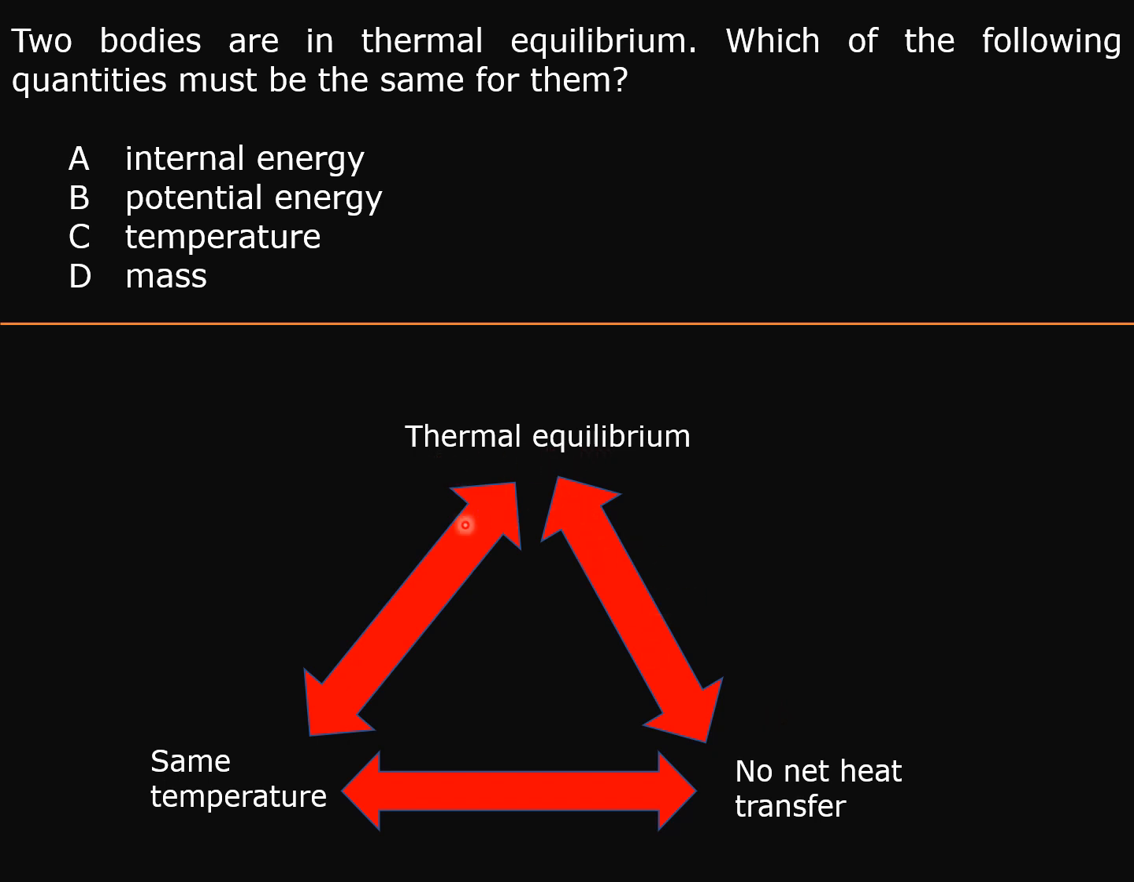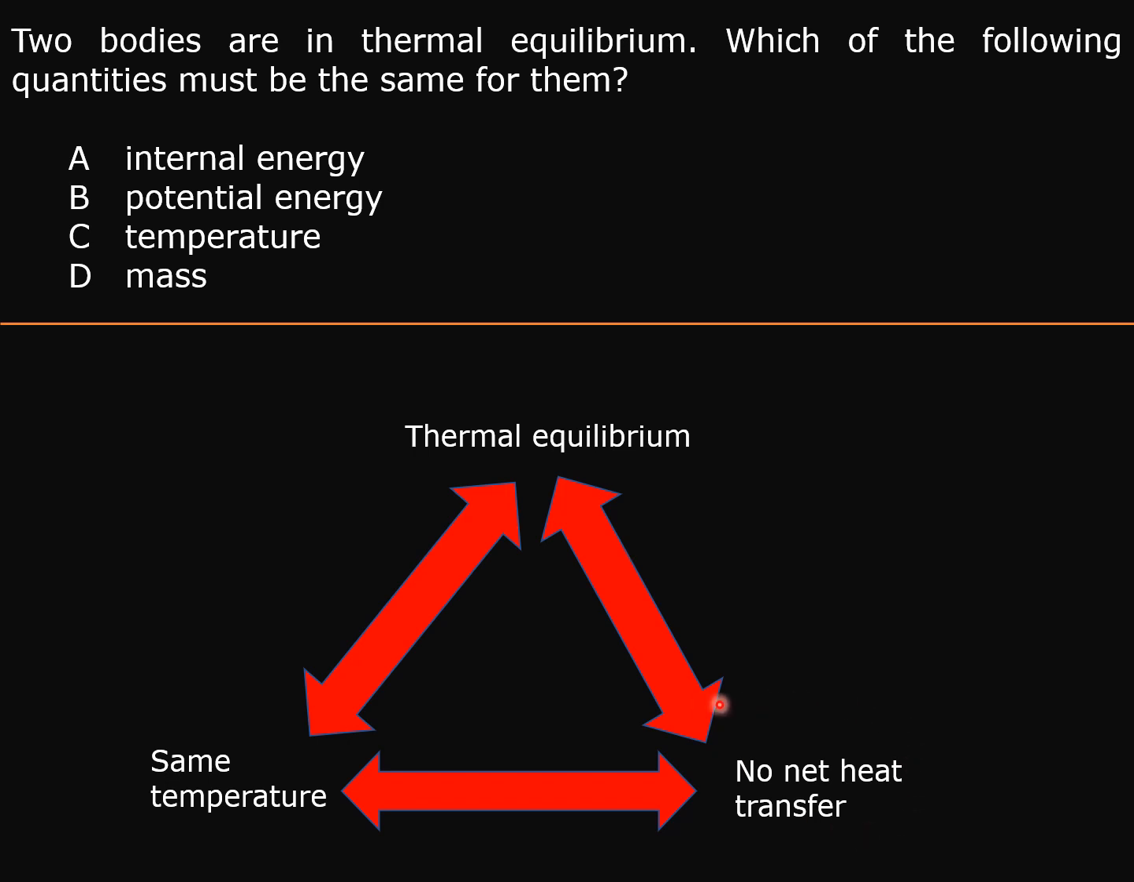You can see that in this diagram, the arrows that I drew are all two-head arrows. That means the implication goes two ways. When we say two objects are in thermal equilibrium, it implies that between them there is no net heat transfer. And if you know that between two bodies there is no net heat transfer between them, that means these two objects must be in thermal equilibrium.